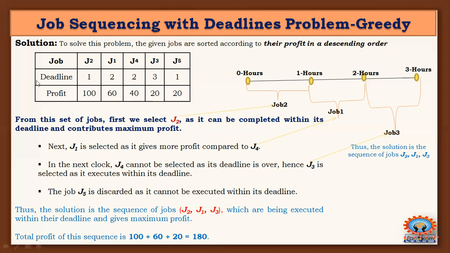Suppose, assume that the maximum deadline of the problem is 7. In this case, you need to consider 7 slots, 0 to 7 hour slot, and each and every slot you need to fill with different deadlines. Based on the deadlines, you need to fill the jobs. So the answer is maximum. This is very, very important. This is the D max. So the total number of job sequences that will occur depends on the maximum deadline. Maximum deadline is 3. That's why 3 job sequences will occur here.